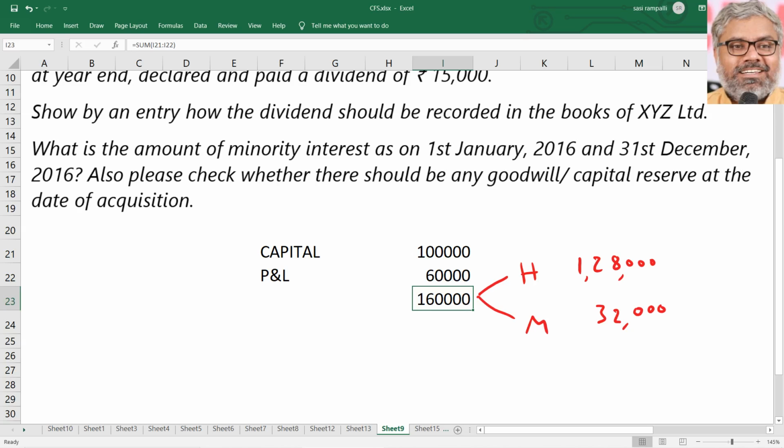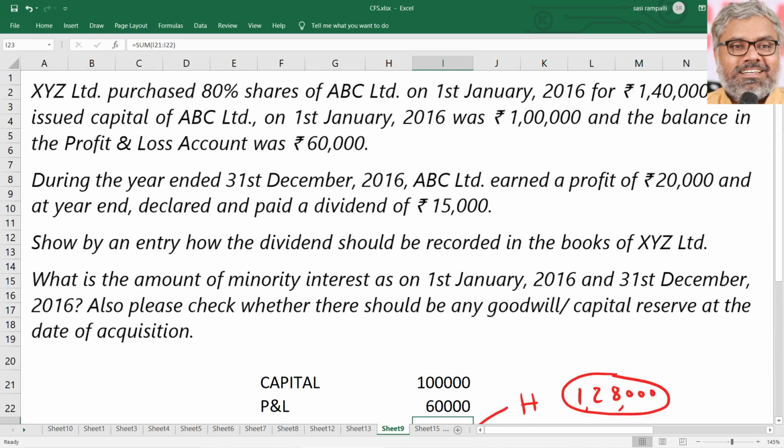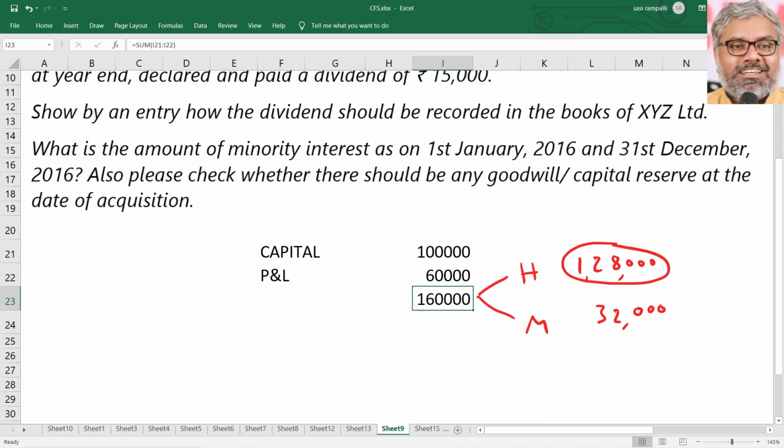That is clear. Now, the holding company's share in the equity of the subsidiary on the date of acquisition is 1,28,000. And how much has the holding company paid for purchasing these shares? It was given here as 1,40,000. So definitely there is goodwill. How much is goodwill in this particular case?